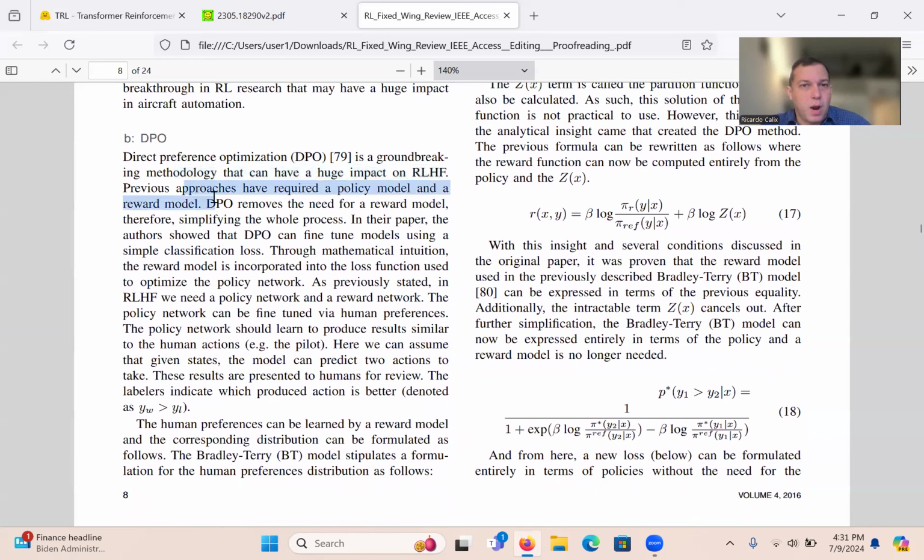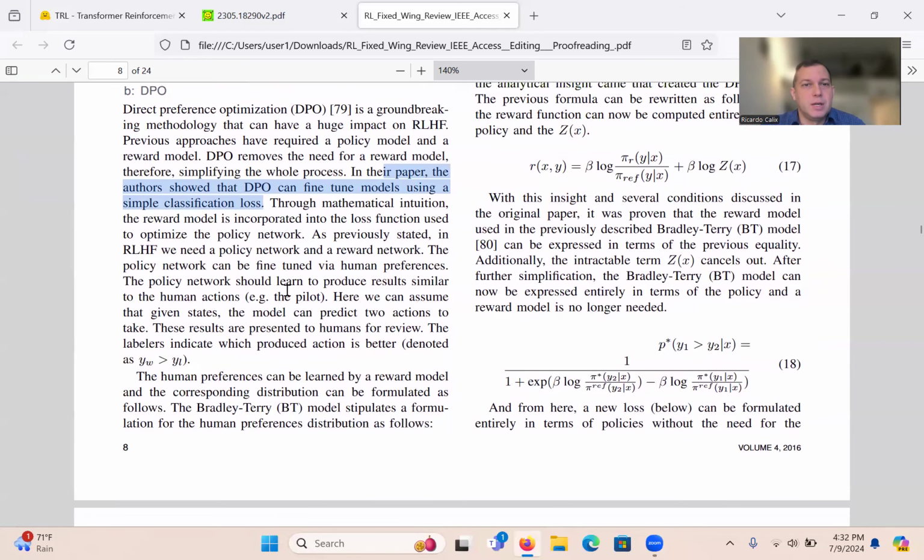Previous approaches have required a policy model and a reward model, so the two neural networks, right? DPO removes the need for a reward model, therefore simplifying the whole process. In their paper, the authors showed that DPO can fine-tune models, such as a GPT, using a simple classification loss. Okay, so that's very interesting.